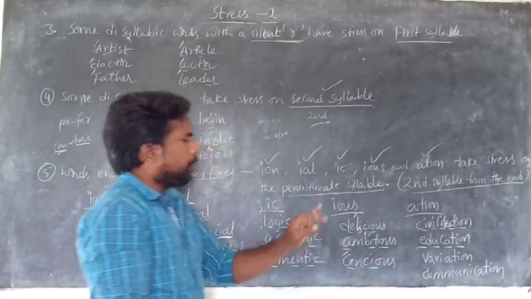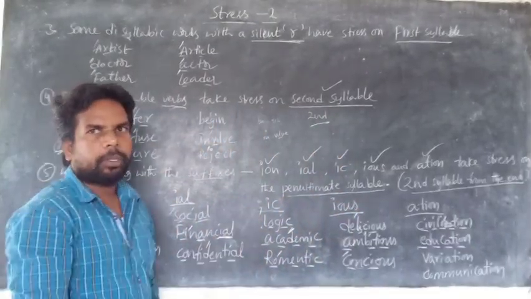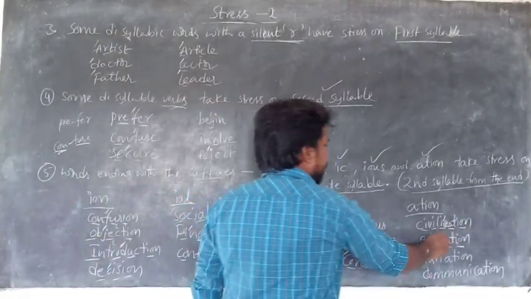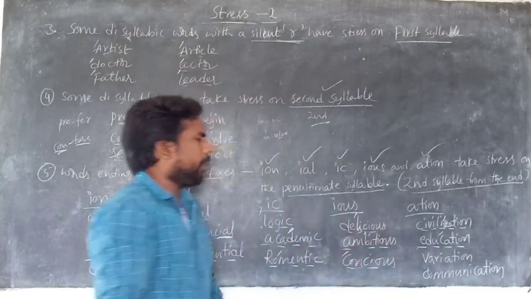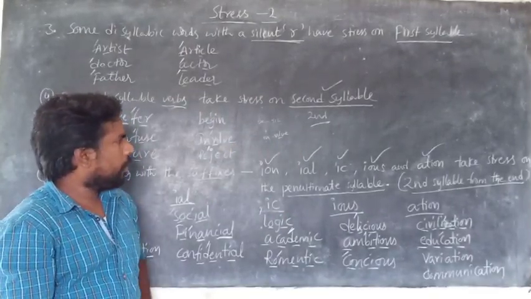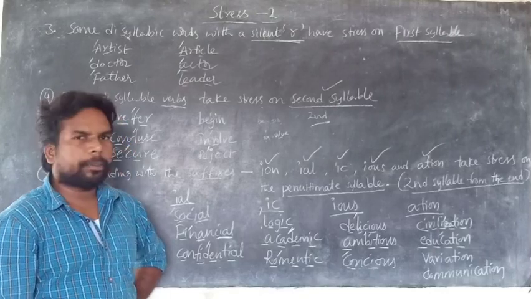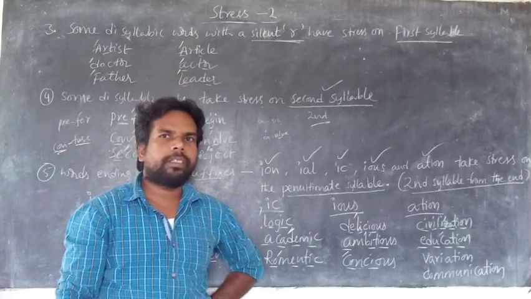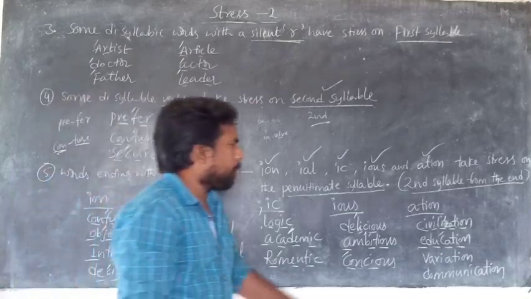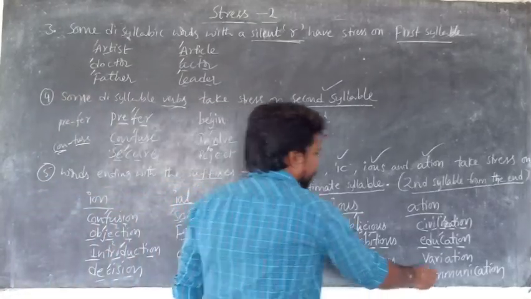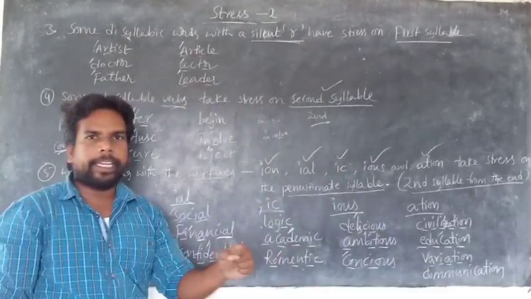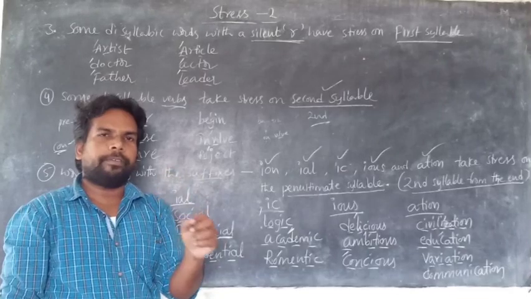Next one, education. 1, 2, 3, 4. So the pronunciation is education. K is highlighted, the second syllable from the end. Next one, variation. There is a diphthong in it.